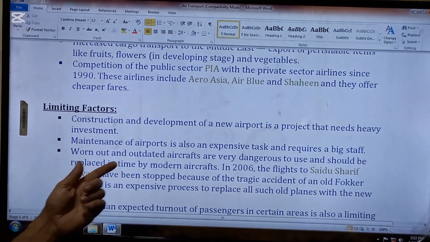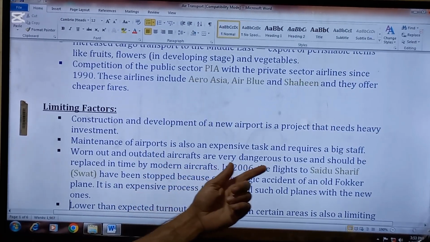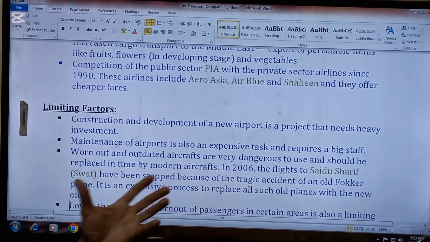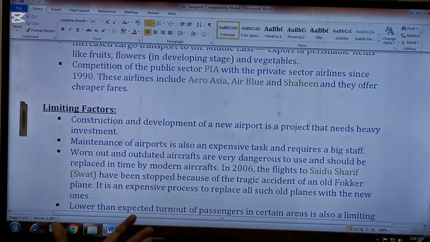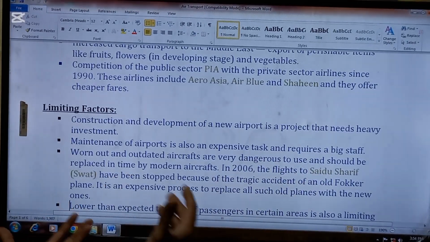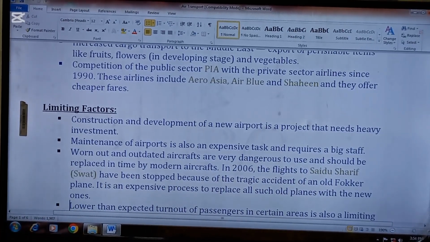Next point is maintenance of the airport is also an expensive task and requires a big staff. Even if you build an airport, then for its maintenance you require a big staff and big finance. This is another problem.